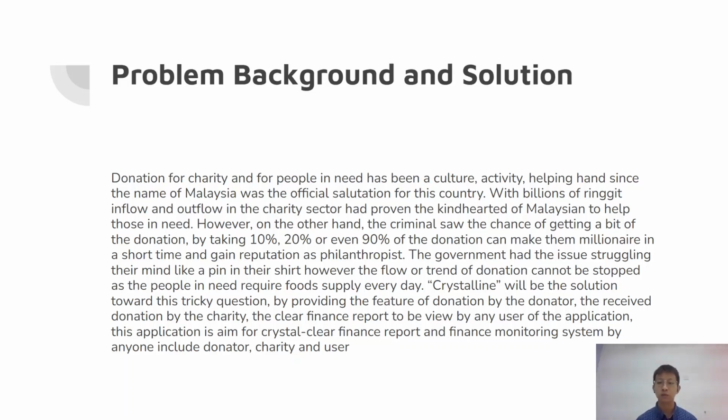Governments have been struggling to solve the problem of criminals taking charity money. So Crystalline will be the perfect solution to this tricky problem by providing a donation feature for the donator, receiving donations for the charity, and a clear finance report that can be viewed by any user of the application. The application aims for crystal clear finance reports and a finance monitoring system accessible to anyone, including donators, charities, and users, because charity should be clear and viewable by anyone who is curious and wants to understand it.